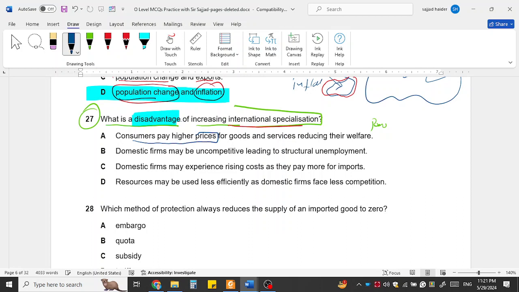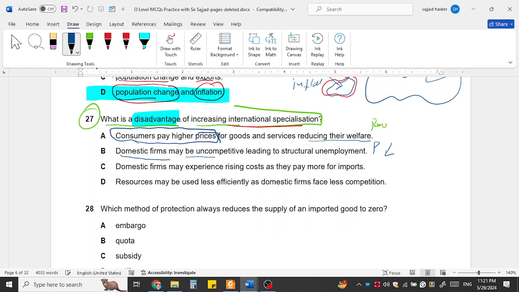What is the disadvantage of increased international specialization? Consumers pay higher prices. Specialization will not increase the prices, rather it reduces the prices because efficiency will increase. Services reducing their welfare. This is not the disadvantage. This is not the disadvantage. We are finding what are the disadvantages of international specialization.